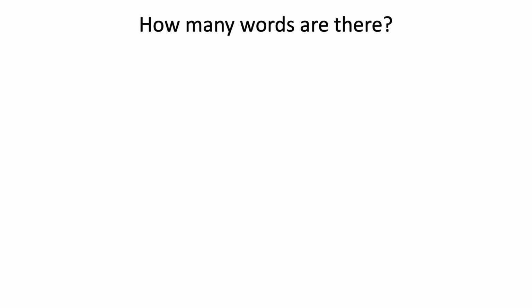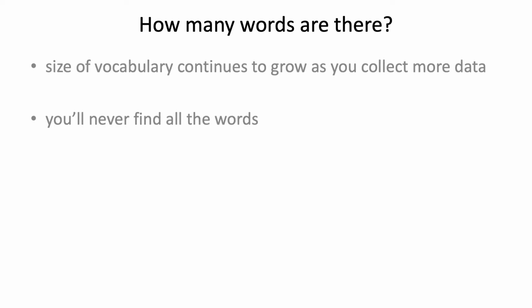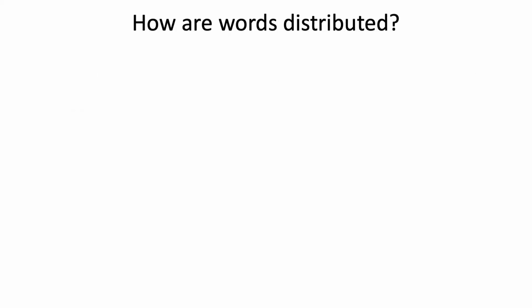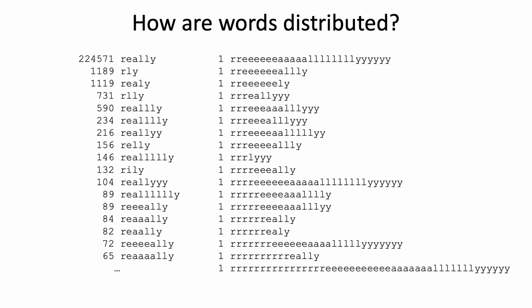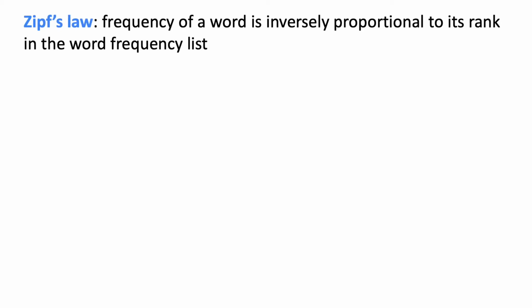How many words are there? Well, the more data you collect, the more words you find. You'll never find all the words. As we saw with these counts, the canonical form of the word is by far the most frequent one, but then there are many forms that appear only once. This reflects a broader pattern of how words are distributed in natural language. It's known as Zipf's law, and states that the frequency of a word is inversely proportional to its rank.